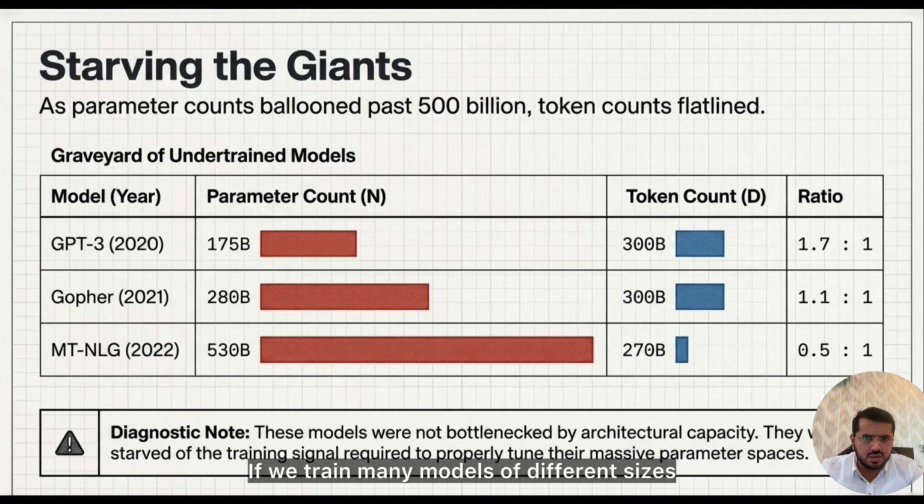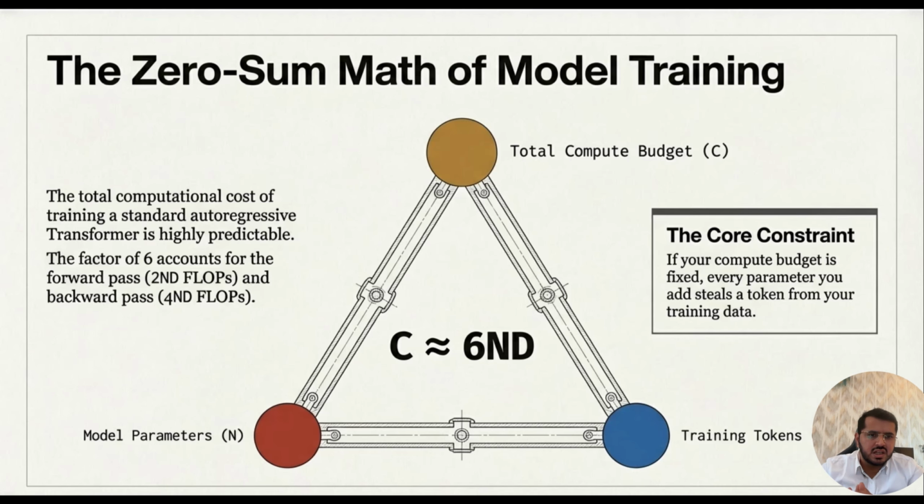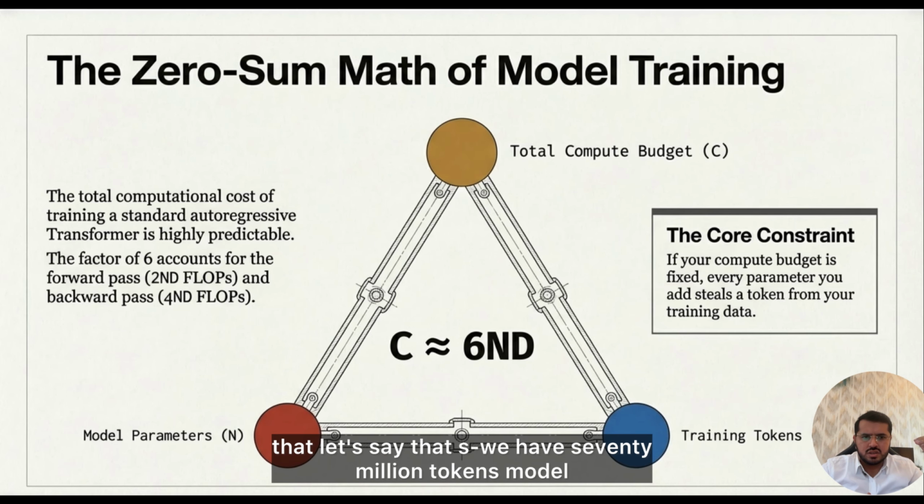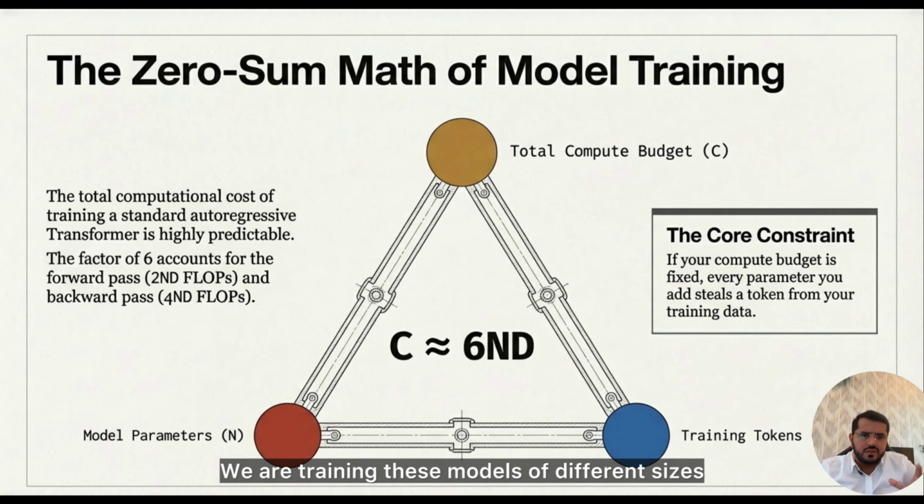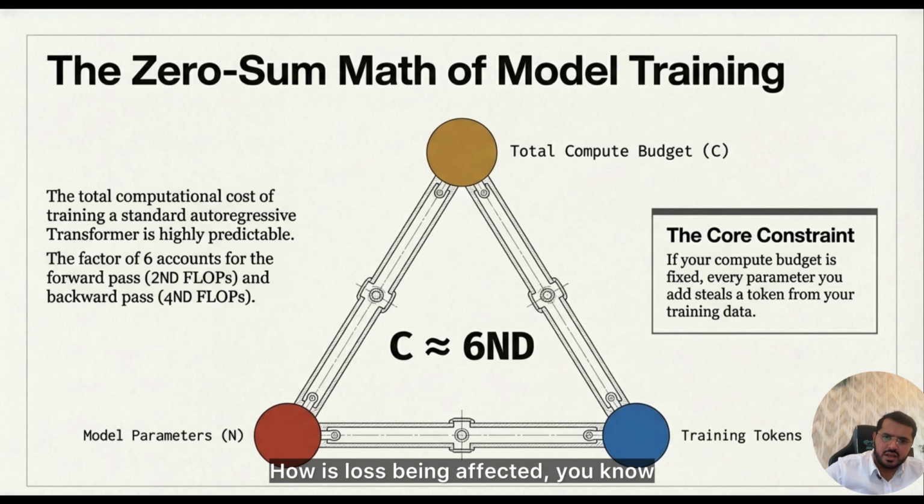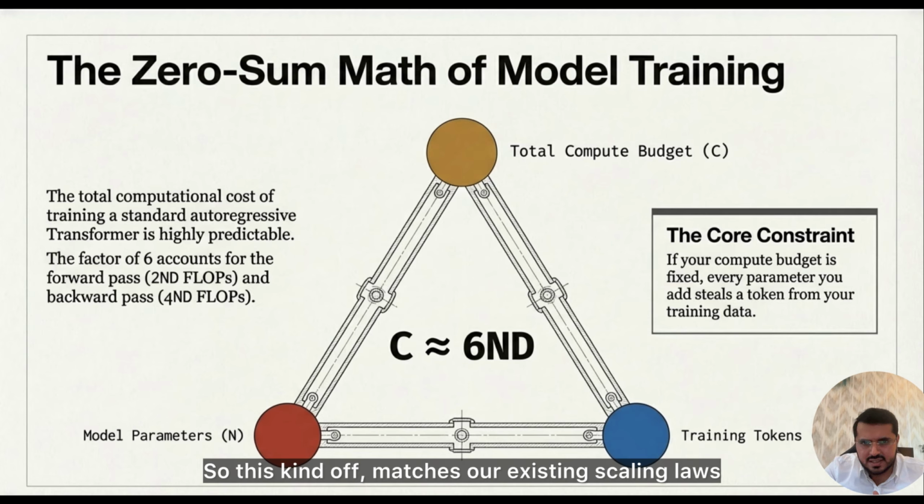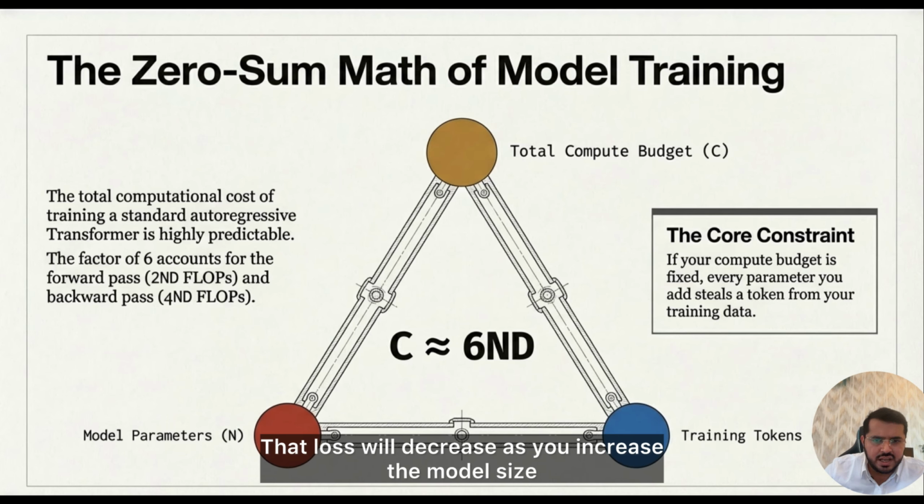If we train many models of different sizes, let's say we have a 70 million parameter model, a 300 million one, a 1 billion one, a 10 billion one, and a 70 billion one. We are training these models of different sizes, from 0.07 billion to 1 billion to maybe 100 billion, and we are measuring loss versus model size. How is loss being affected with respect to model size? We will see that the loss keeps on decreasing as the model size keeps on increasing. This is the first experiment. This matches our existing scaling laws, that loss will decrease as you increase the model size.